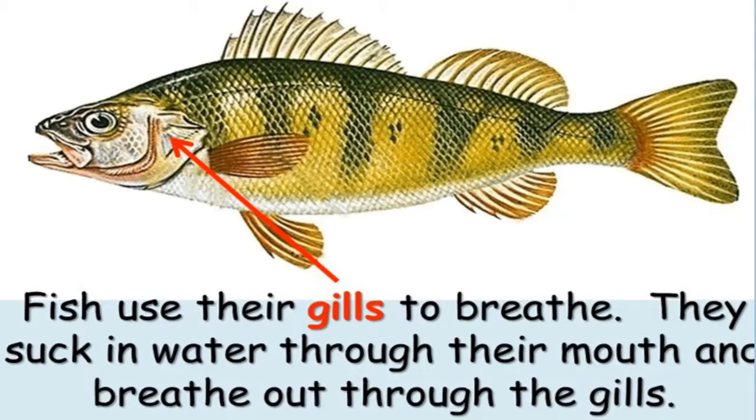But fish have a very specialized organ called gills, which helps them to absorb the oxygen which is already present in the water, and it helps them to breathe through the process of respiration. So the fish use their gills to breathe. They suck in water through their mouth and breathe out through their gills.